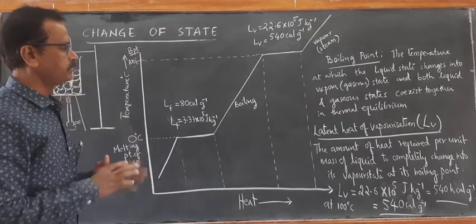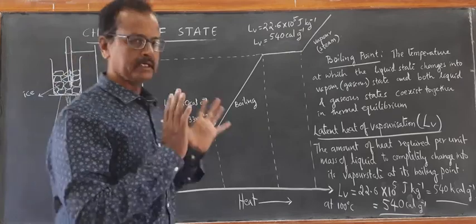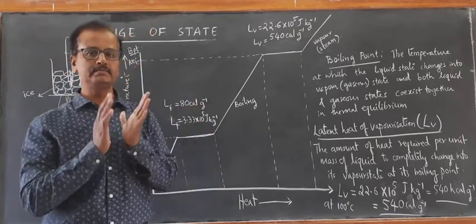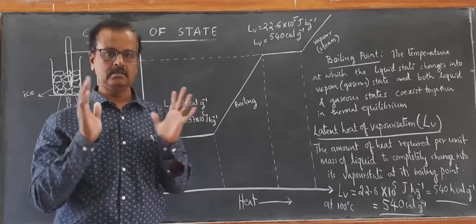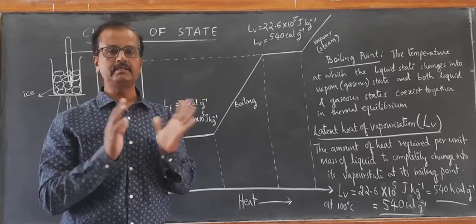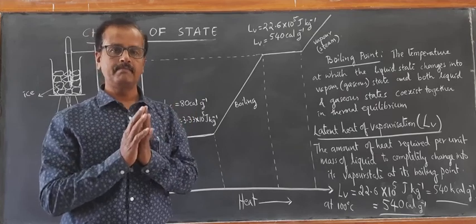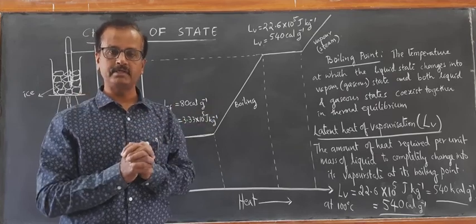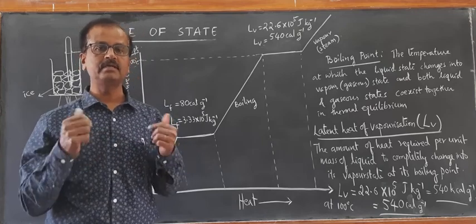Okay. So in the next video, we will learn about the dependence on pressure. We have just stated what is melting point and what is boiling point. These melting points and boiling points are discussed at normal pressure, that is at standard pressure, so they are called normal melting point and normal boiling point. What happens if the pressure changes? That we will discuss in the next video. Thank you.